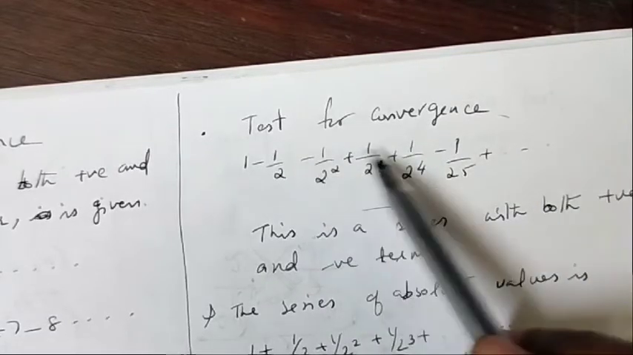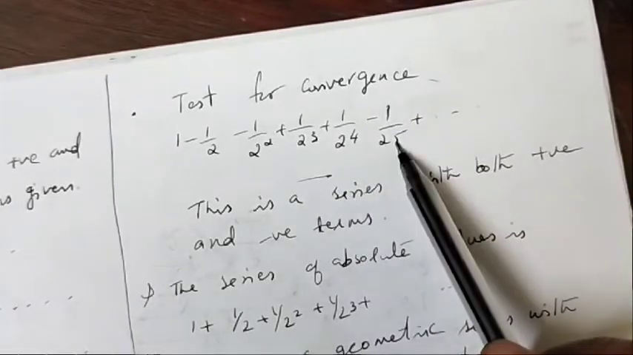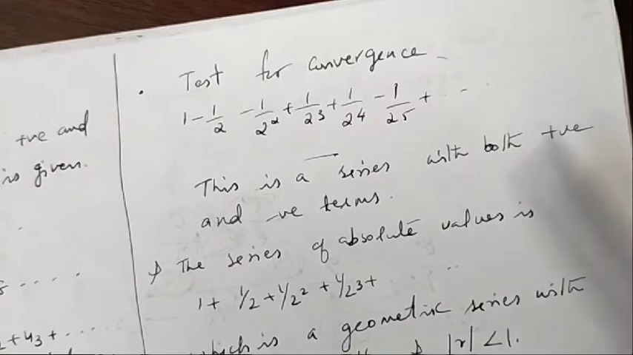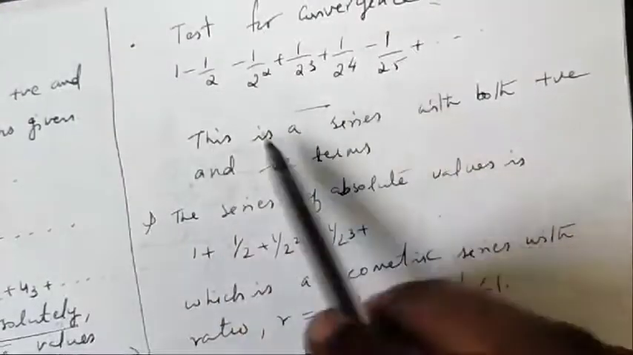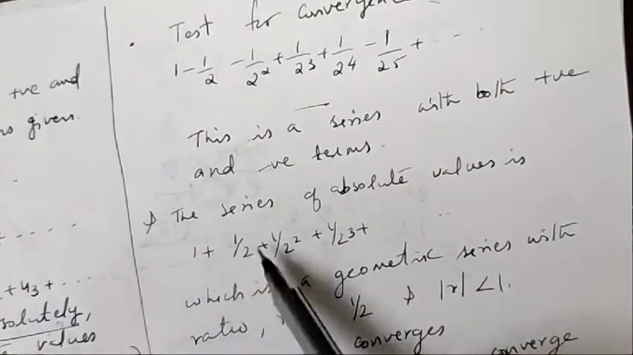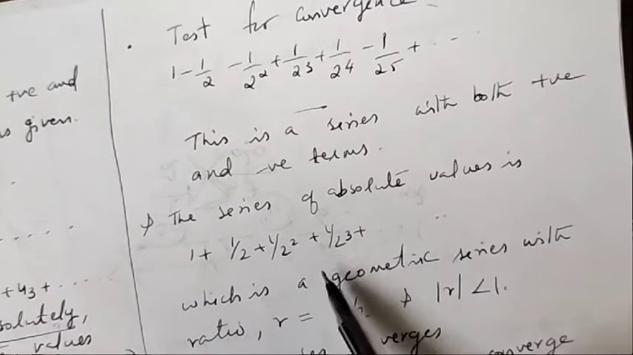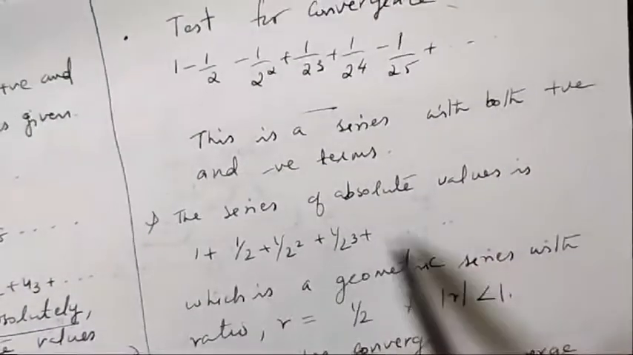So the plus and minus terms are not in any particular order. So this is a series with both positive and negative terms. Then how will you find the convergence? Consider all the terms as positive, that is, take or change all the terms as positive. So it will be 1 + 1/2 + 1/2² + 1/2³ + etc. So consider the series of absolute values so that all the terms are positive.